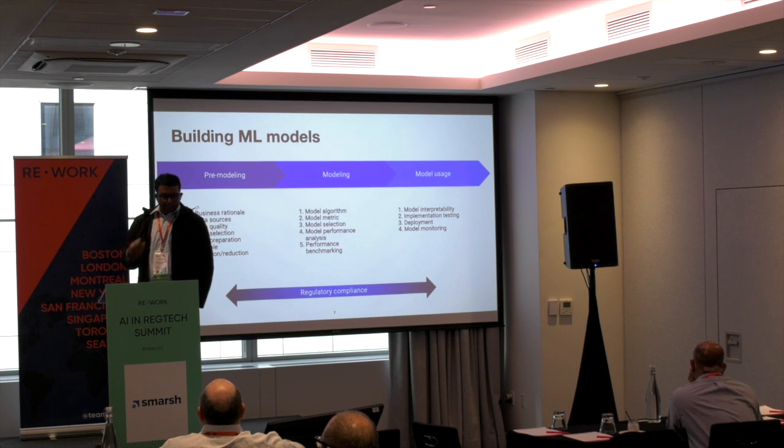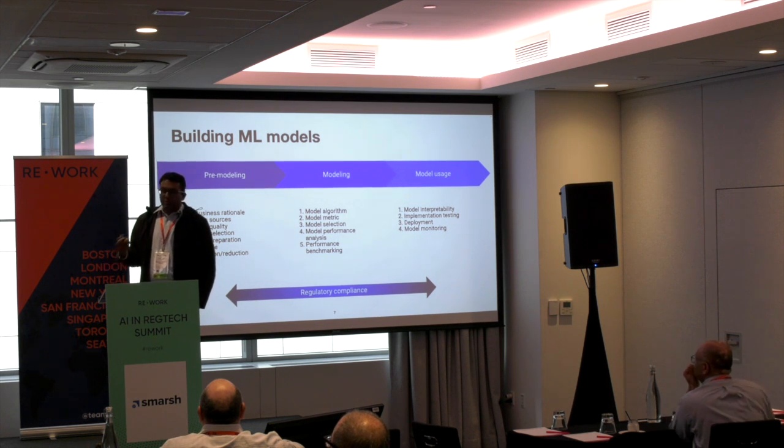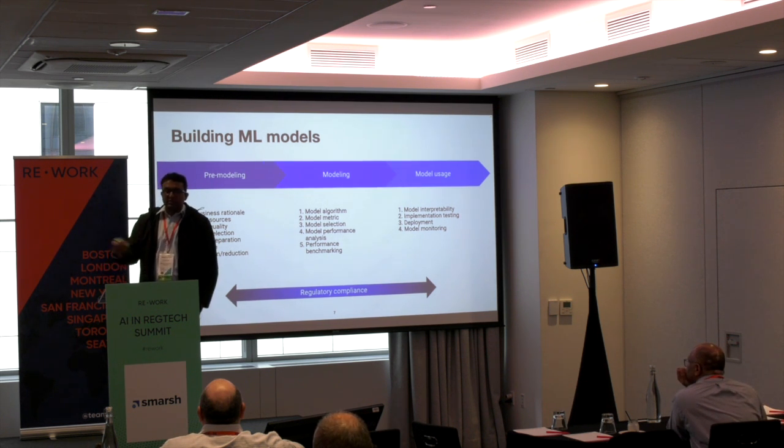The first step is that of pre-modeling, where we need to think about why we are even building this model. We need to think about the business rationale. We need to get alignment with business users. The next step, once hopefully everybody is on the same page as to why we are doing this and we have the budget, the resources, etc., is that we actually need to think about data.